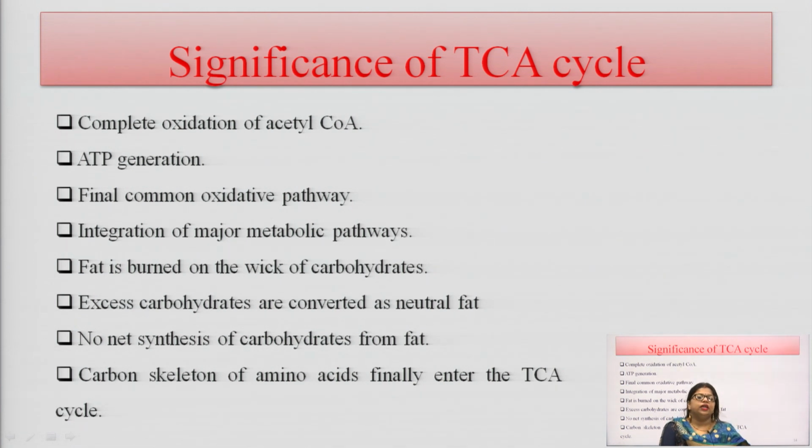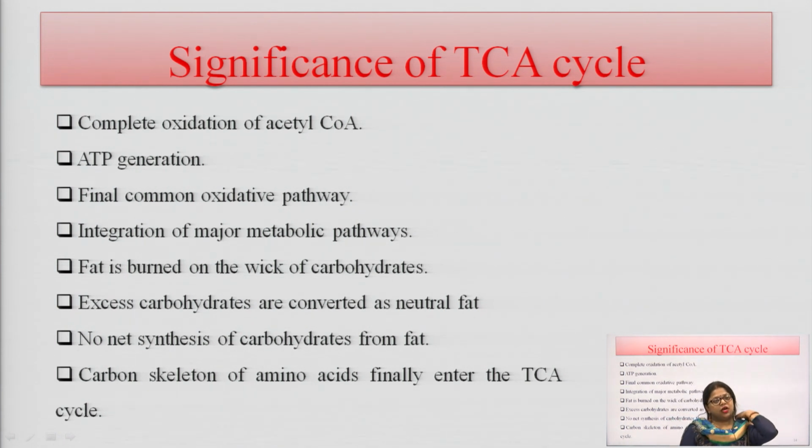So, this is the final common oxidation pathway where it gives different metabolic products which are used for the other metabolic pathways of macromolecules. This is the integration of major metabolic pathways, because this metabolic pathway shows the various steps that are the very roots of various other macromolecules.